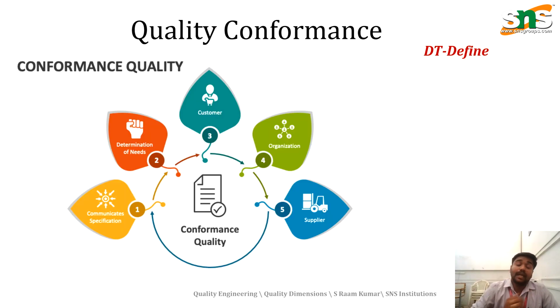Quality conformance can be determined by using several factors. First is communicating the specification. If the customer asks for a specification, but the production or design team cannot process it because of improper communication, this leads to a loss in communication. So communicating the specification is the first standard. The second is determination of needs. While the customer has given their requirement, we need to know what the customer exactly needs. So to find what the customer is expecting, we need to determine what requirements have to be carried out.